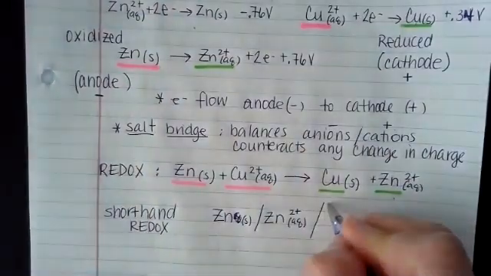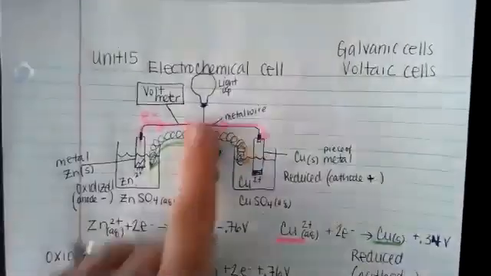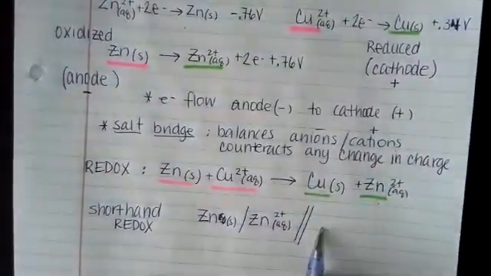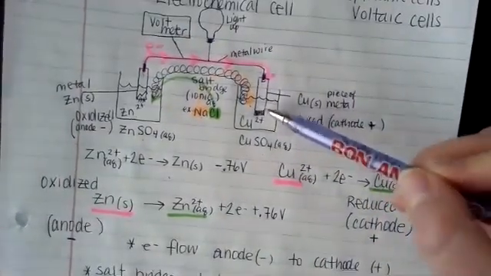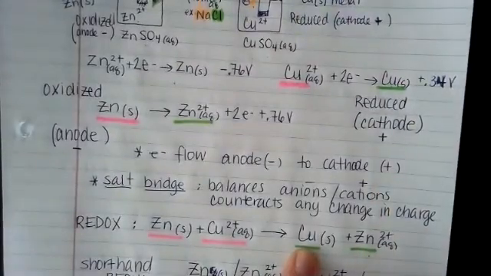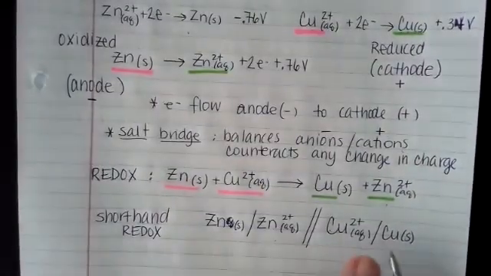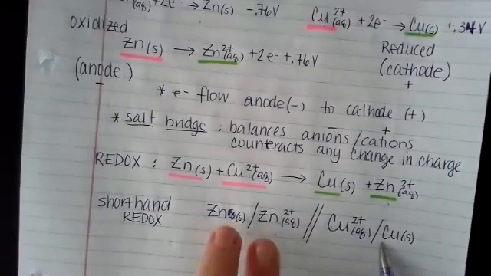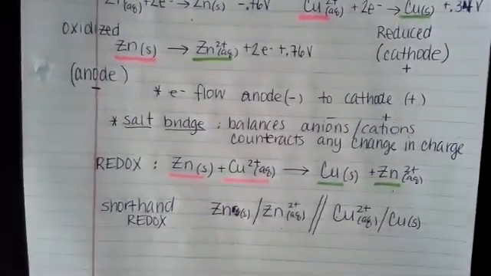So when we separate the beakers, we put a double dash line. That's a separation of the beaker. And now I need to see what's happening in the second beaker. I start with copper ions. But if you remember what's happening to that metal, I'm getting more solid. So look here, now I have more solid. So shorthand of a redox reaction is focusing on reduction and oxidation, focusing on just what's happening with the reduction section, just what's happening on the oxidation.